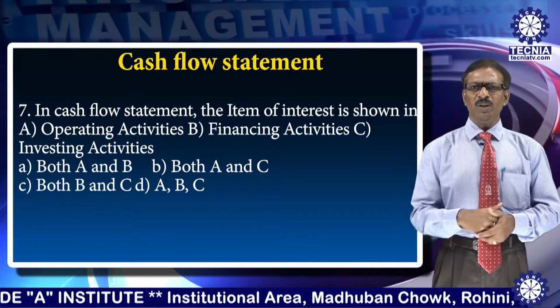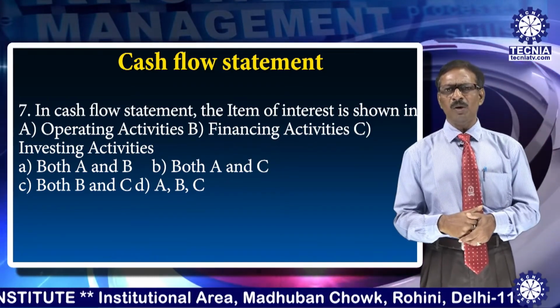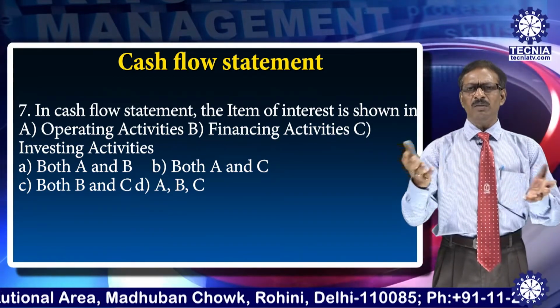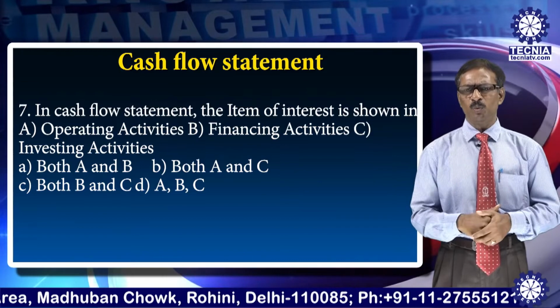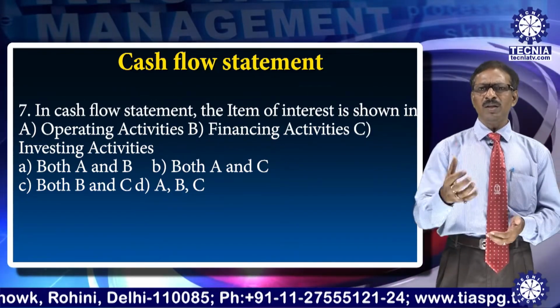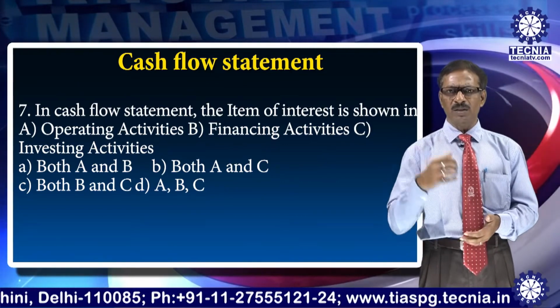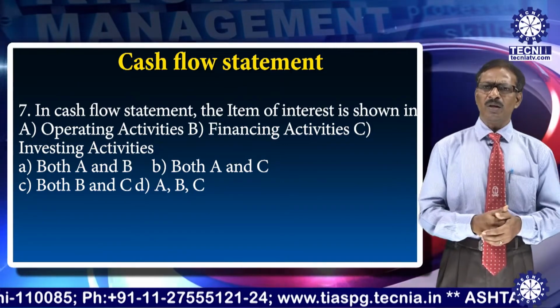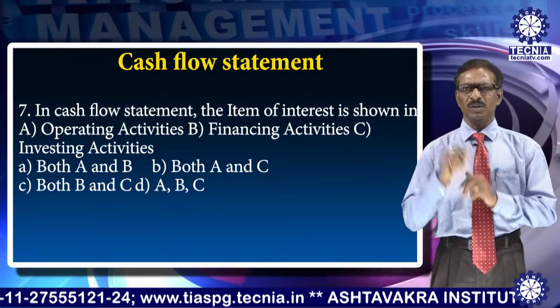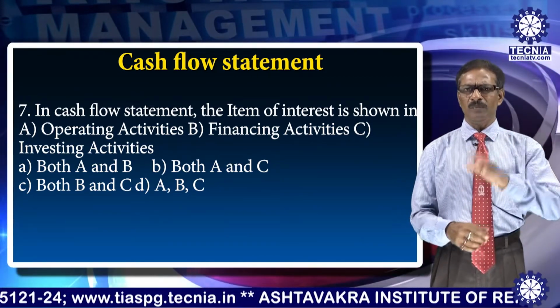Similarly, for investing activity, whenever you invest certain money, say by way of long-term investment, its child, interest received, would come under the investing activity. So it would come under both B and C, that means investing activities as well as financing activities.